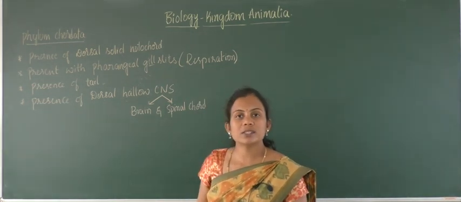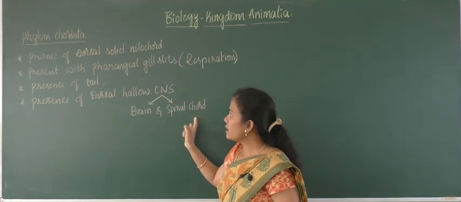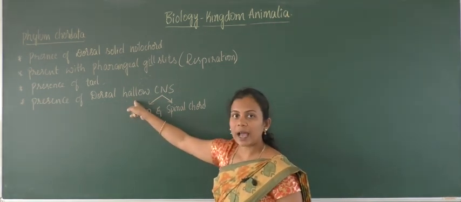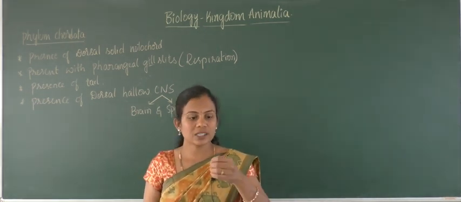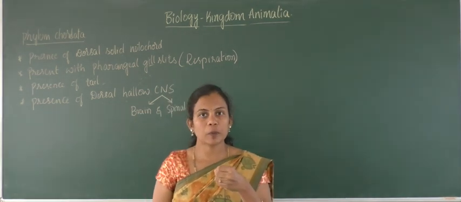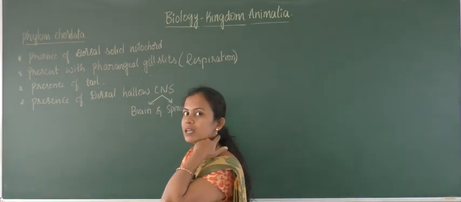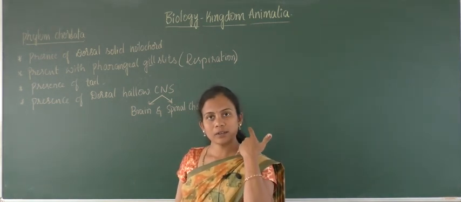The central nervous system comprises the brain and spinal cord. Here it is hollow. We have written that hollow. Hollow refers to a tube-like structure with a central free space. When you consider the spinal cord, we know that there is a cervical vertebral column and then a thoracic vertebral